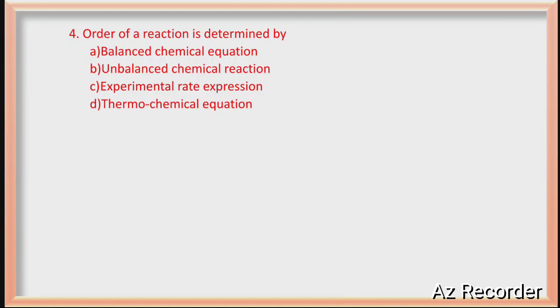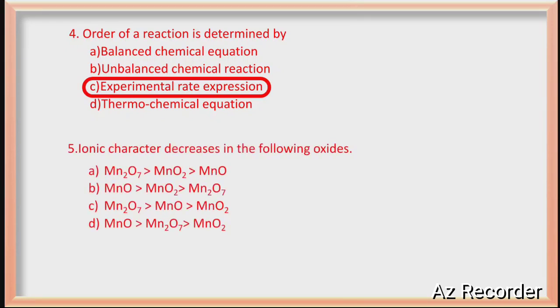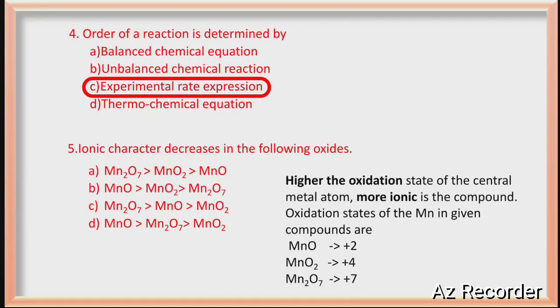Order of the reaction is determined by experimental rate expression. Option C is the correct answer. Ionic character decreases in the following oxides. Remember, ionic character of the metal oxide depends upon the oxidation state of the central metal atom. More is the oxidation state, more is the ionic character. So I have written there MnO, MnO2 and Mn2O7. These are the three options given to us.